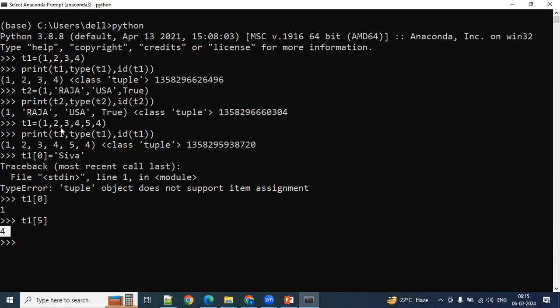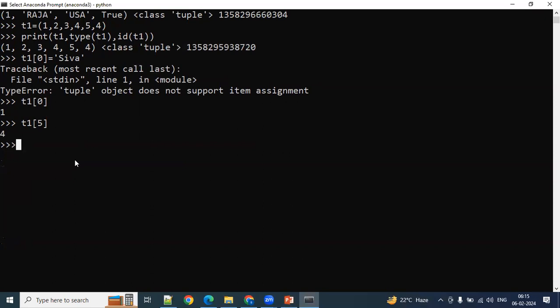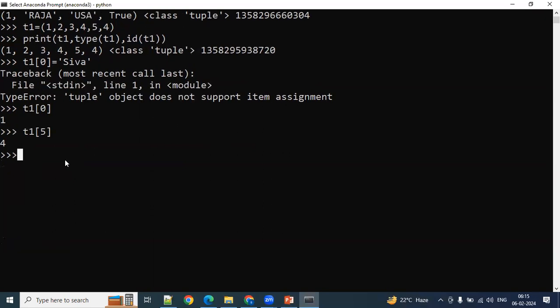Okay, let's say if you want to get multiple elements, let's say 2, 3 I want. Now how do you access it? Slicing. T1 of 1 colon. What do we need to give here? 3. Always you need to take n minus 1. 1 colon 3 means what you are going to get? 2 comma 3. This is what you need to understand.